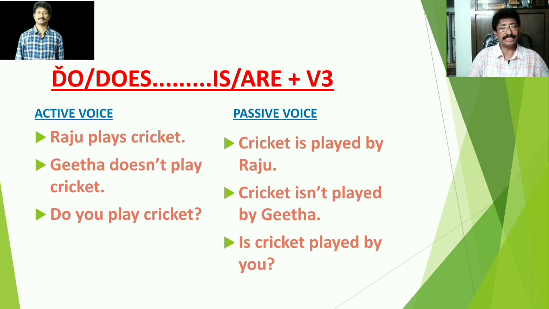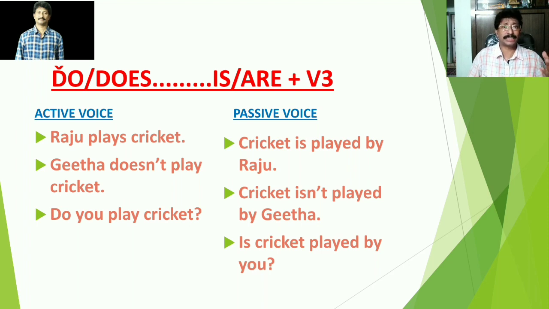Look at the third sentence. Do you play cricket? This is yet another different sentence. How? Because this is a question. How do you know that this is a question? Because this particular sentence ends with a question mark. Moreover, the first word starts with the auxiliary word do. So it's a question. Now, how can this question be changed into its passive form?